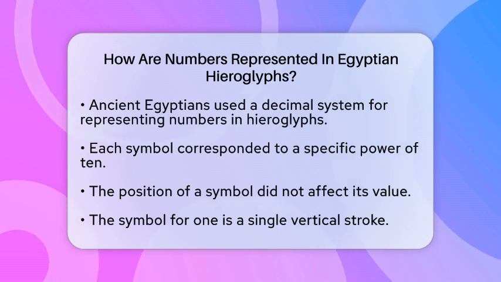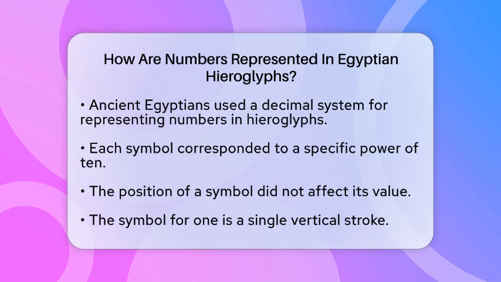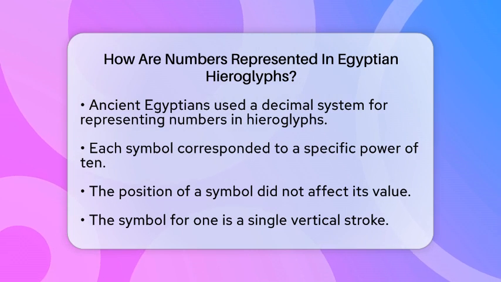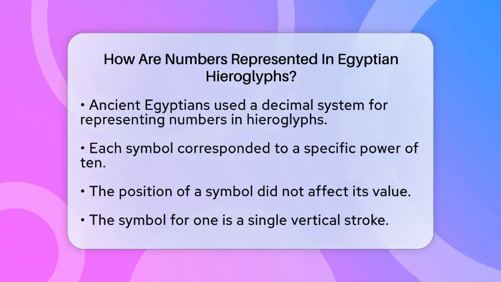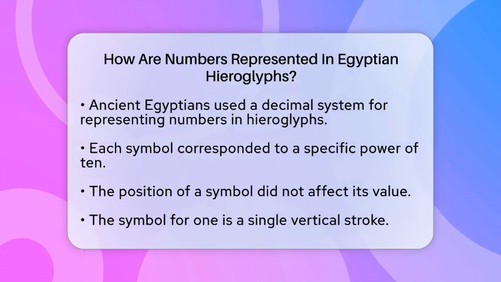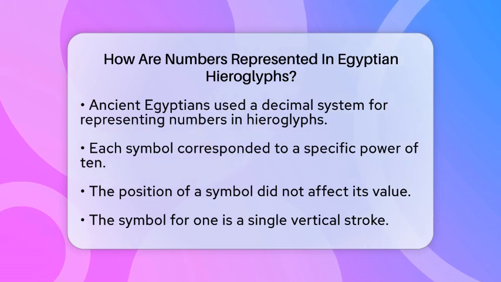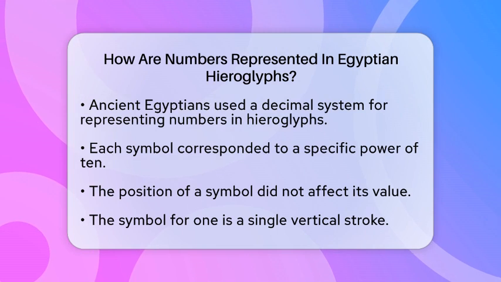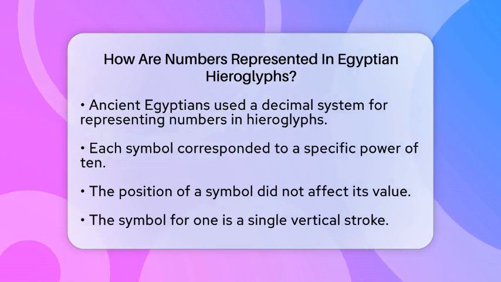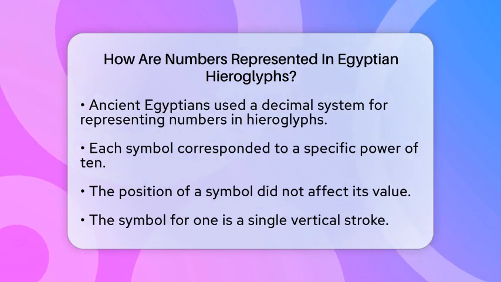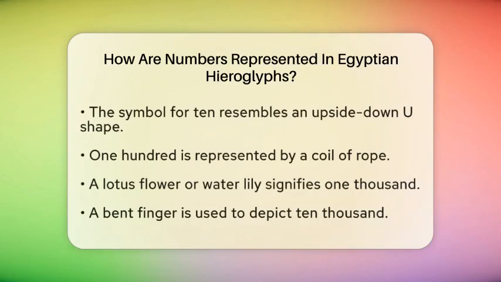In this system, each symbol represented a specific power of 10, and the position of a symbol did not change its value. Let's break down the basic symbols. The number 1 is shown by a single vertical stroke. If you want to represent 10, you would use an upside-down U shape, which looks a bit like a cattle hobble. For 100, there is a coil of rope symbol.